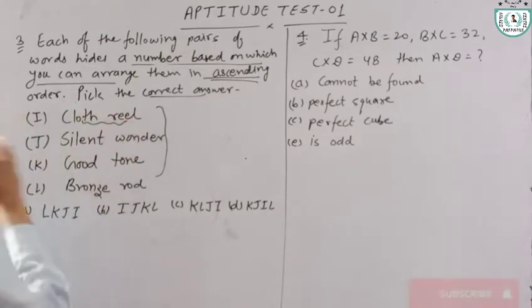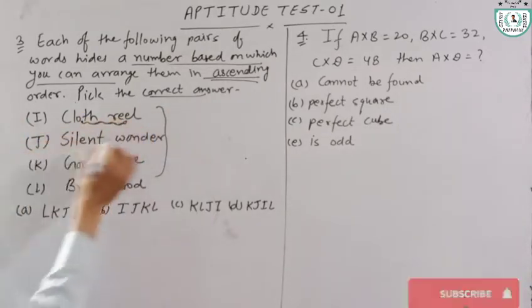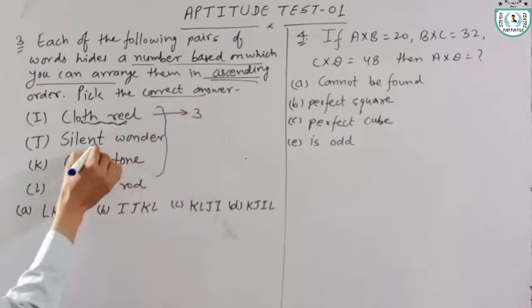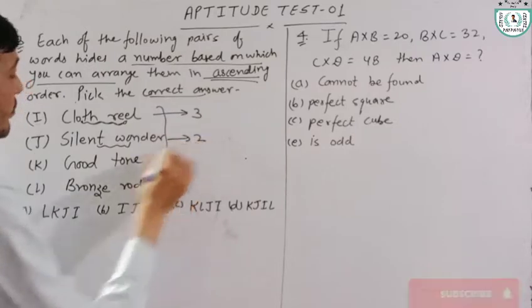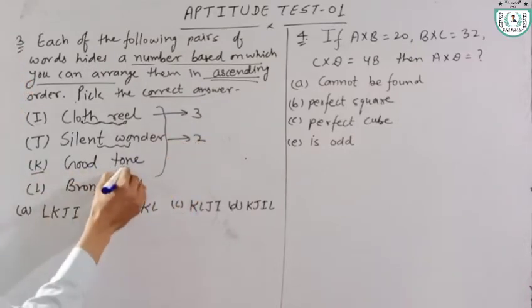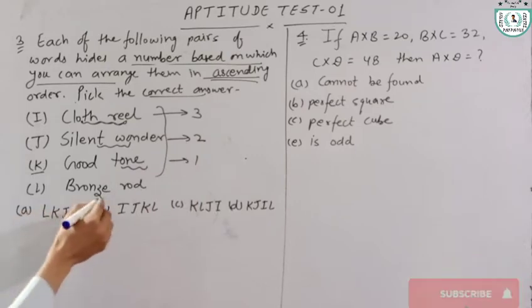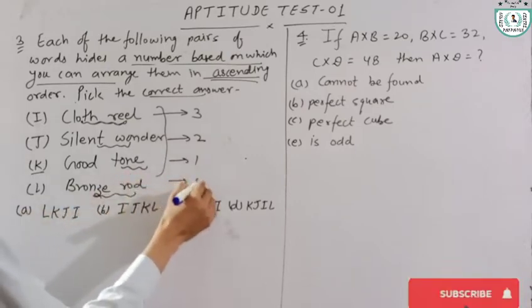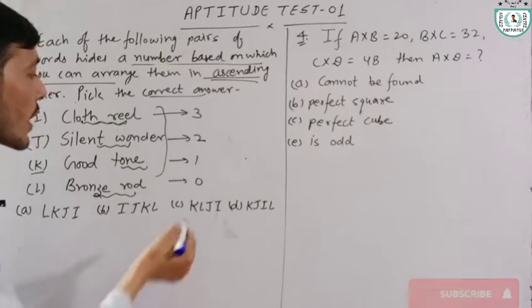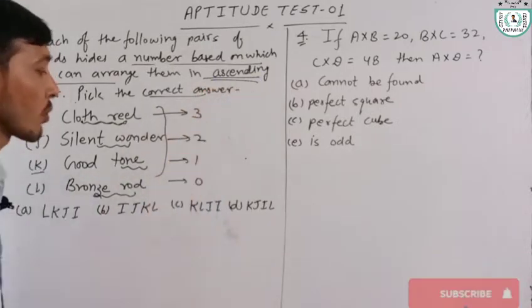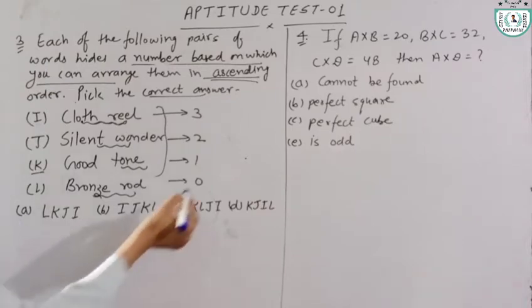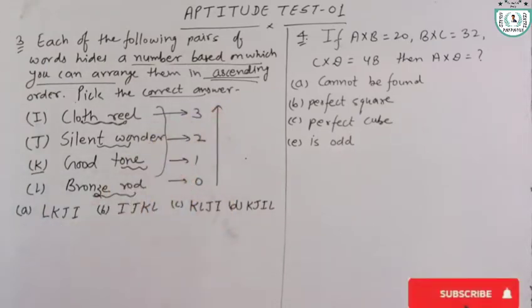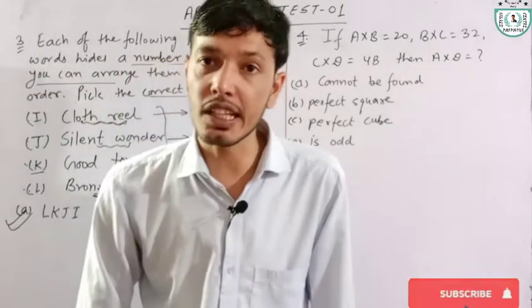Here the number that is hidden is 3. In J it is 2, in K 1, and in L that is given 0. According to this, we have to arrange them in ascending order. Ascending order is 0 1 2 3. That is L K J I. Option A is the correct answer for this question.